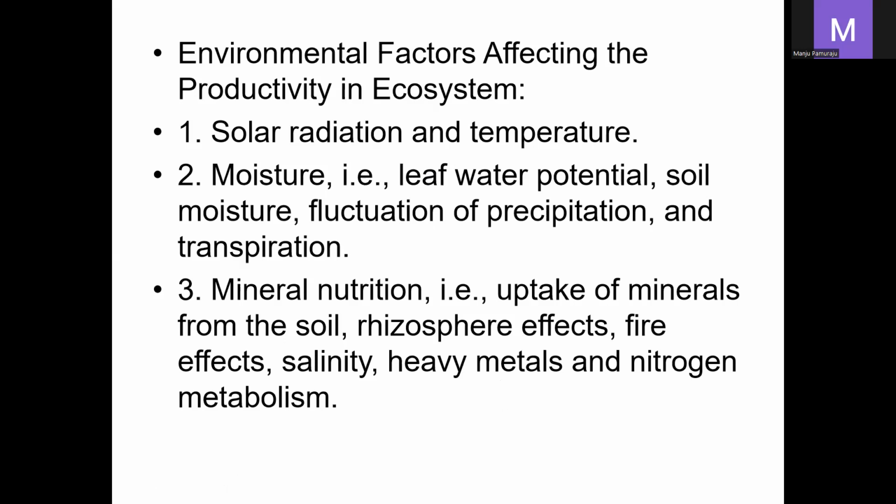The first one is solar radiation. If solar radiation is there, then only the synthesis of food materials will take place in the plant. So solar radiation and temperature play an important role in the productivity of the ecosystem.